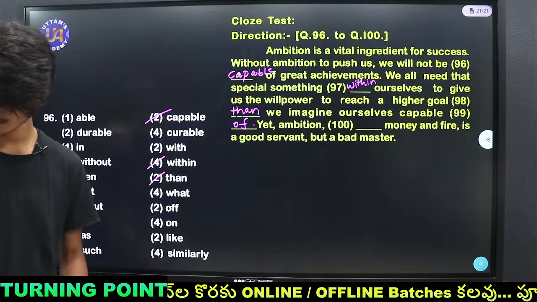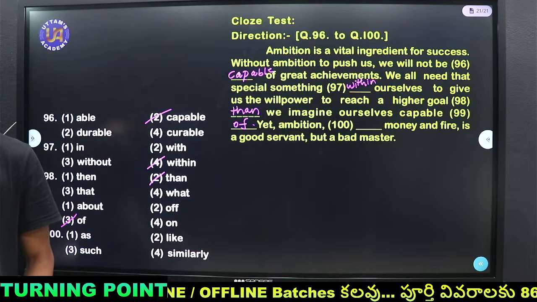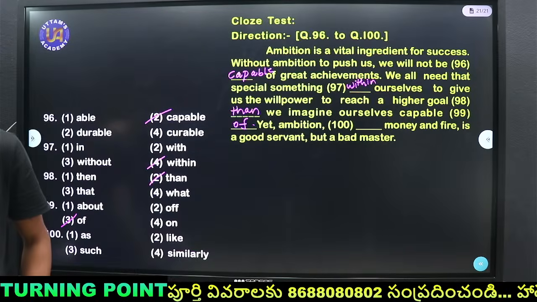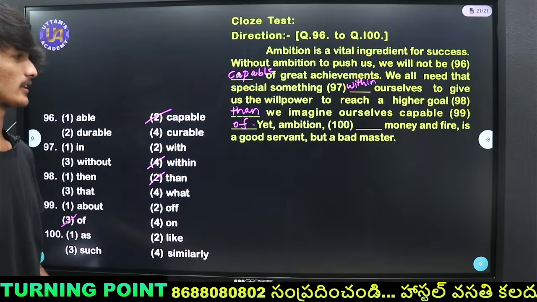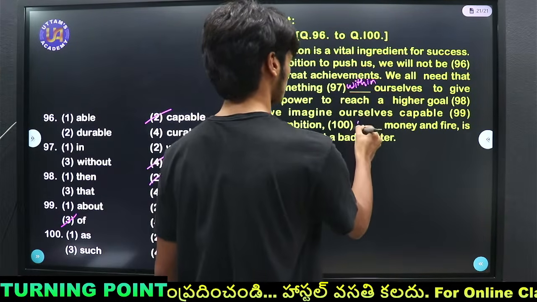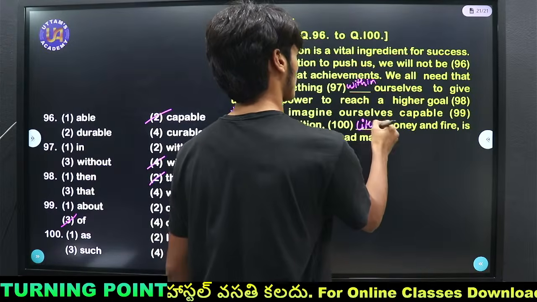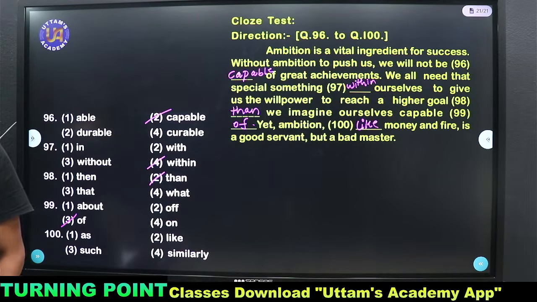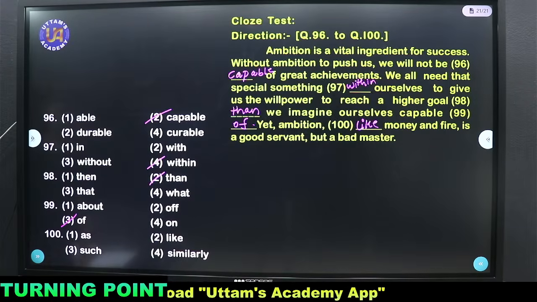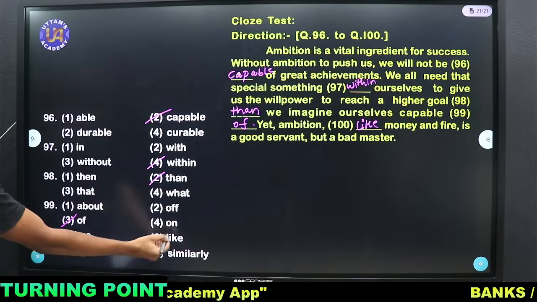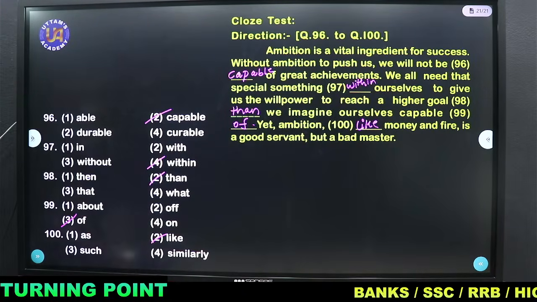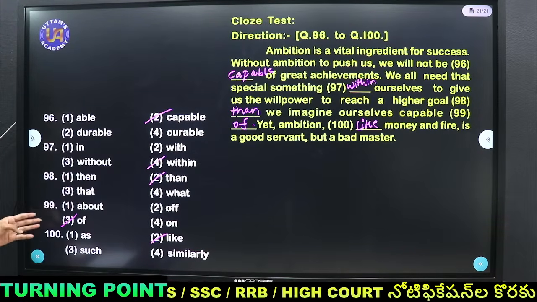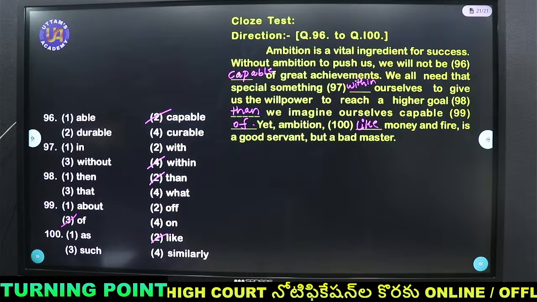Sindhuja also says like. Yes, yet ambitious, like money and fire, is a good servant but a bad master. So 96 is 2, 97 is 4, 98 is 2, 99 is 3 and 100 is 2.